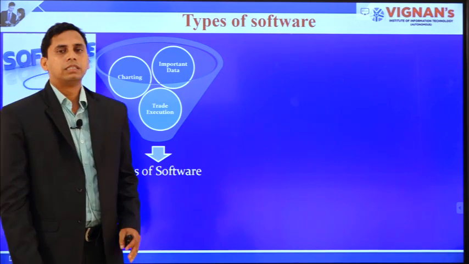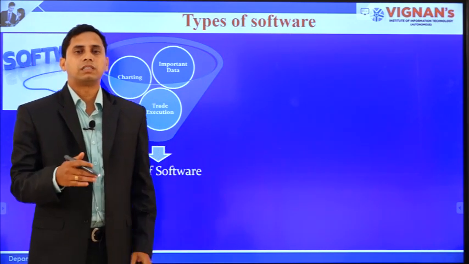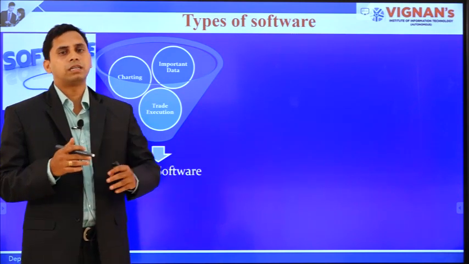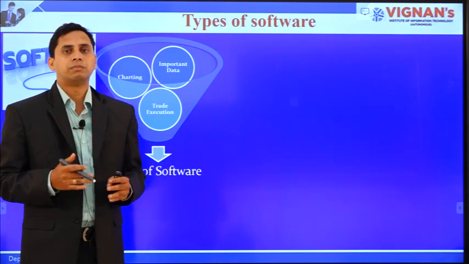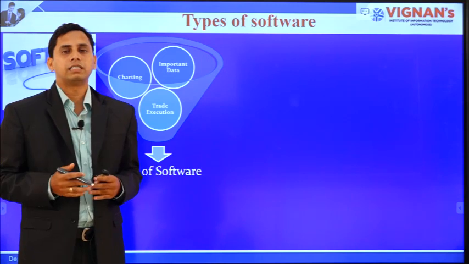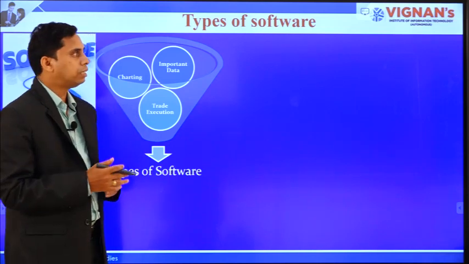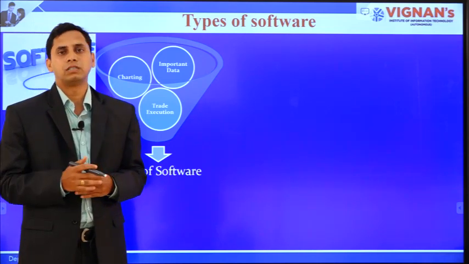Now, there are different types of software used by market participants. Based on the relevant data required by the users, they use a variety of trading softwares. Basically, there are different types of data used in trading software.